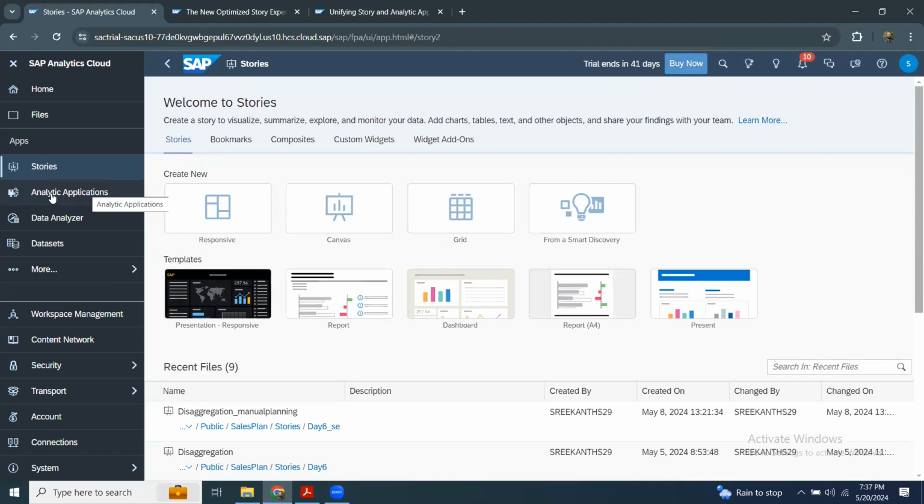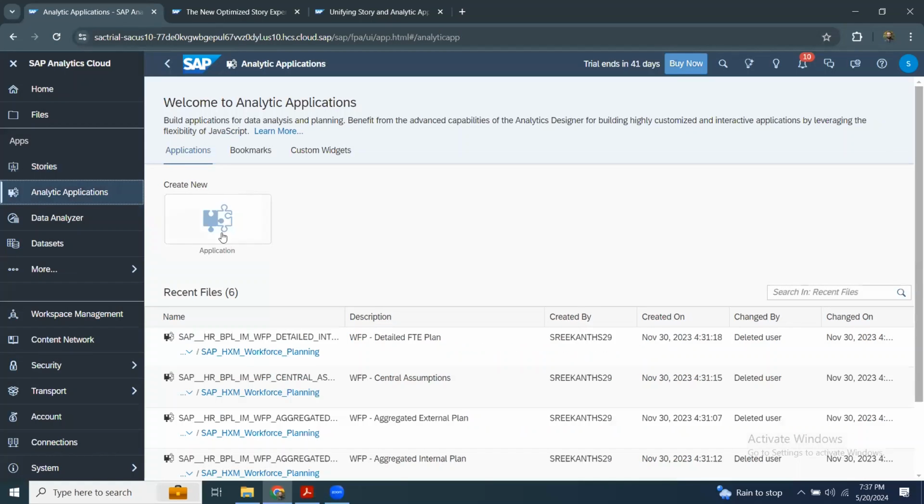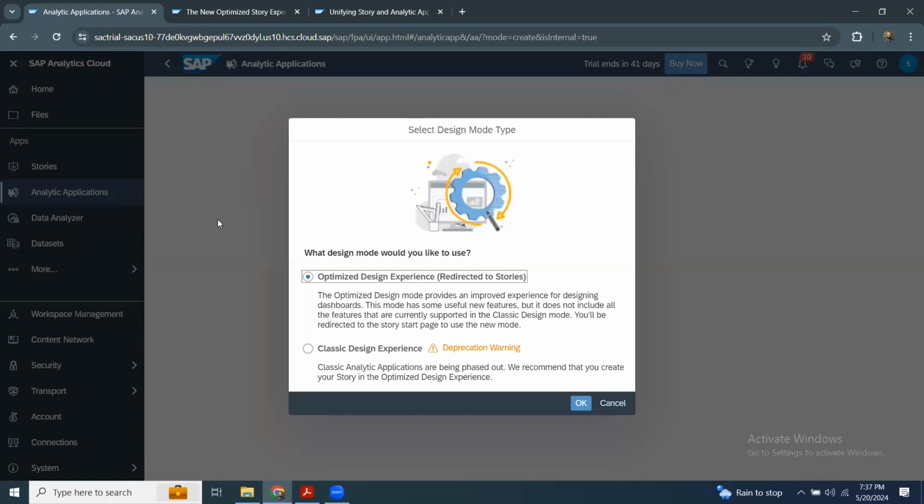For example, if you go to analytic application and start creating a new application, it is going to take you to the optimized design experience, and it is going to redirect you to the stories. So that means there is no separate or dedicated UI for building or developing analytical applications in SAC.